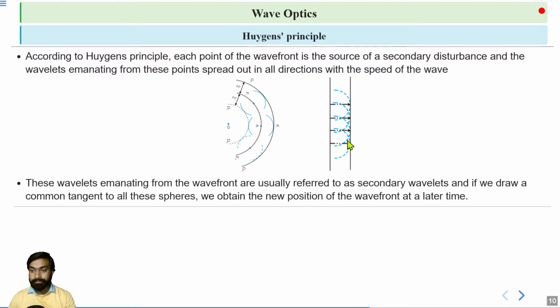In that case, every point on the wavefront is a secondary disturbance according to Huygens principle, and this point is also a secondary disturbance. So a common tangent, this one, touches all the points. So we obtain a new wavefront after some time. So this is a spherical wavefront and this is a linear wavefront. Okay, spherical or linear.